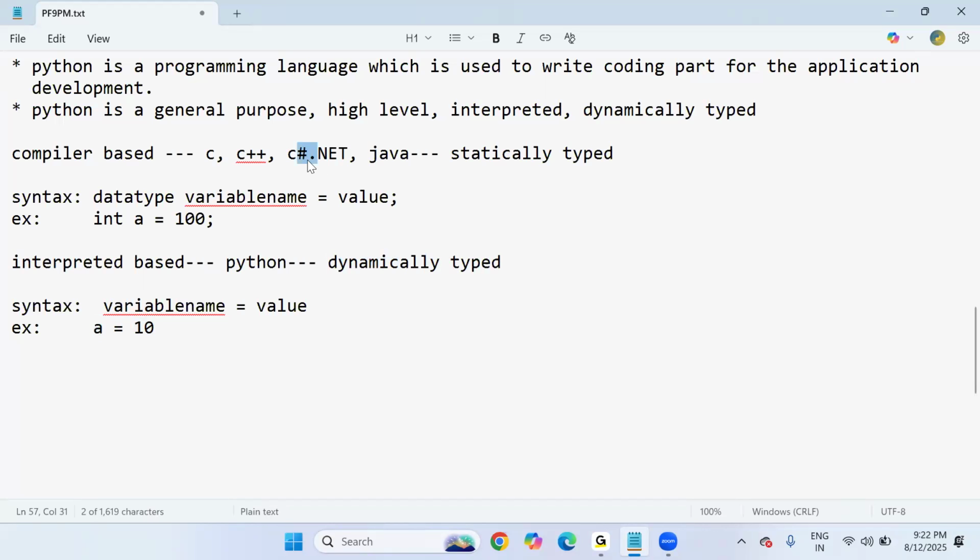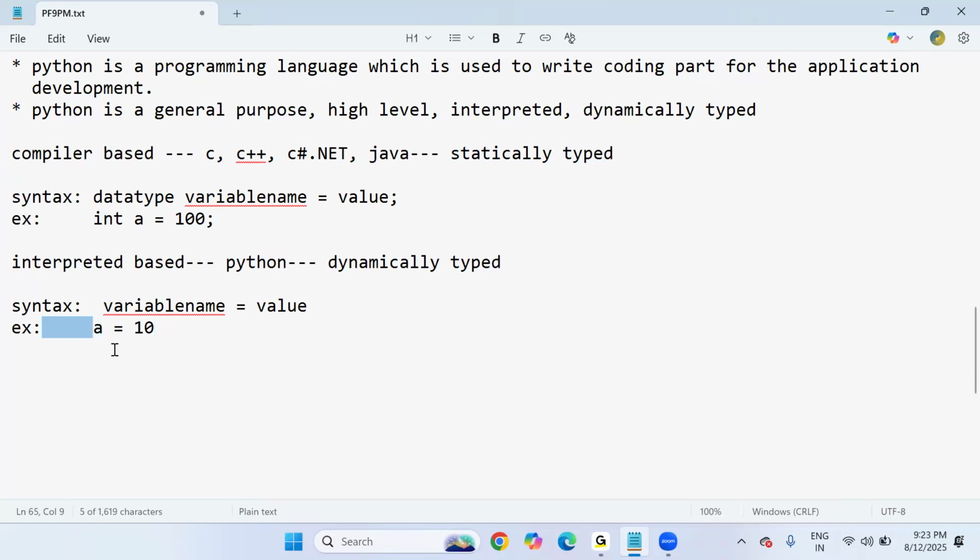And other languages are statically typed languages. Statically typed means during program writing time, the programmer must define the proper data type for the variable based upon the value. So programmers must have clarity on the data type in these languages.